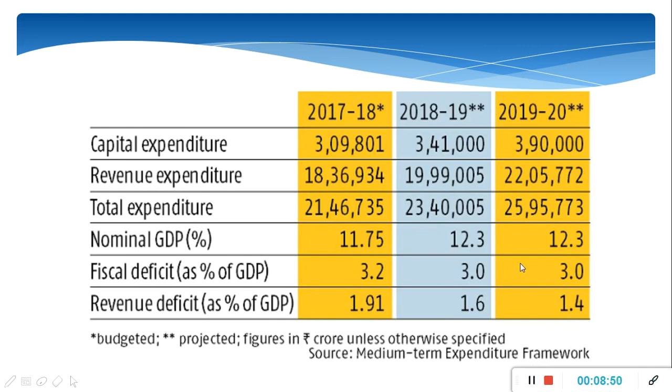In 2019-20, you can see here the fiscal deficit comes as 3% of the total GDP, and capital expenditure is 3,90,000, revenue expenditure 22,05,772. Total expenditure of the government comes out to be 25,95,773, and revenue deficit comes out to be 1.4% of the GDP.